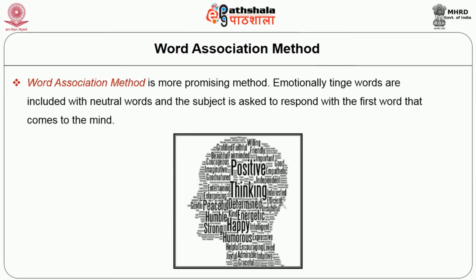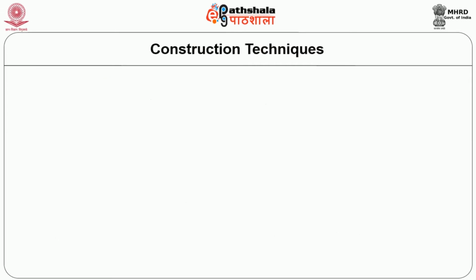Now let us see what is the word association method. This is a more promising method. Emotionally tinged words are included with neutral words and the subject is asked to respond with the first word that comes to mind. Now let us see what are construction techniques.